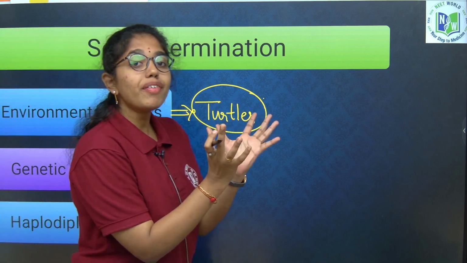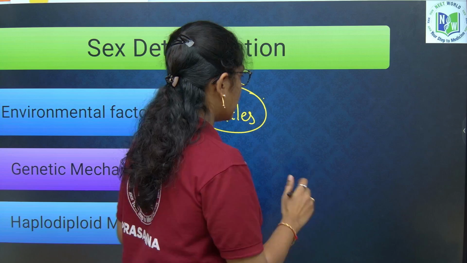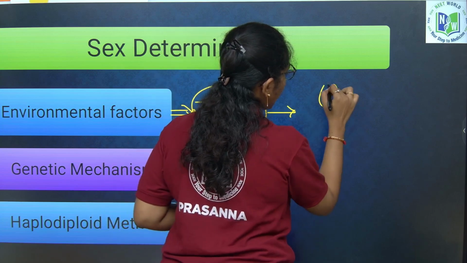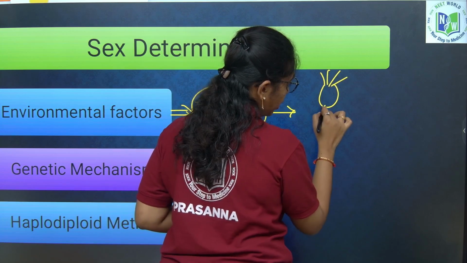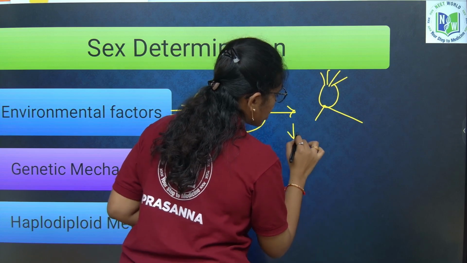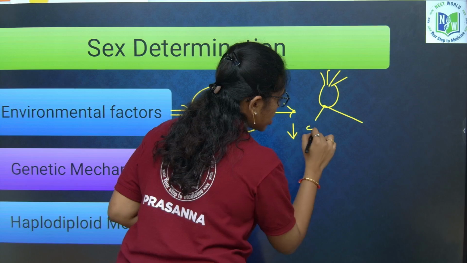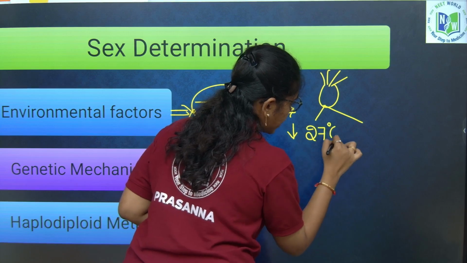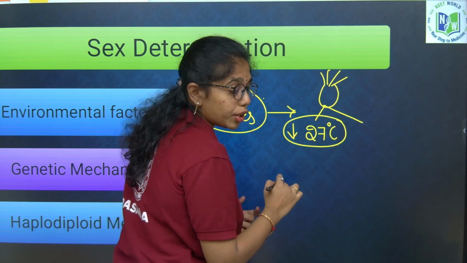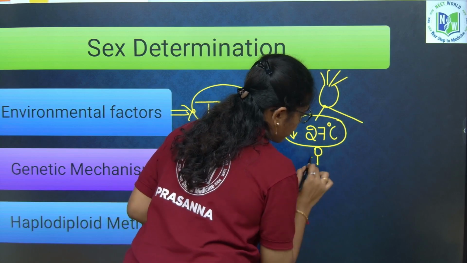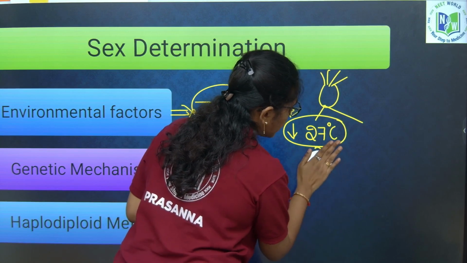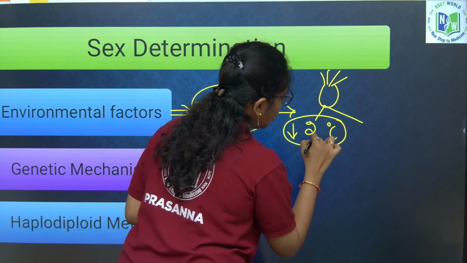At the time of hatching of the eggs of turtles, if the temperature around them is less than 20 degrees Celsius, then they turn out to be male offspring.